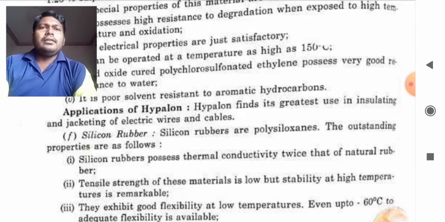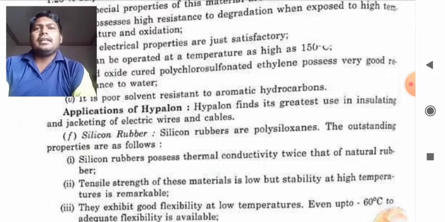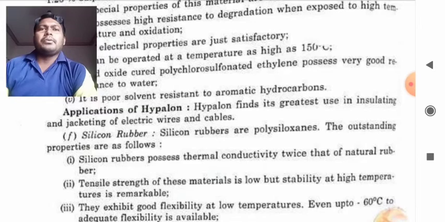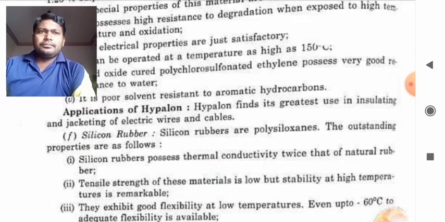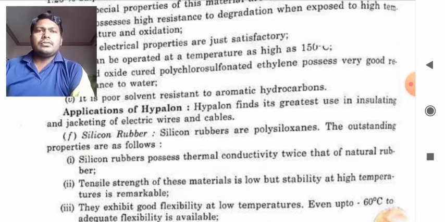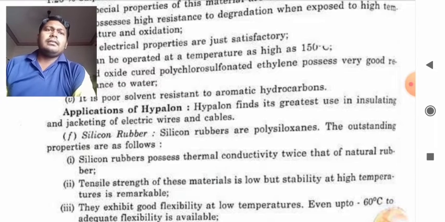Here, silicon rubbers are polysiloxanes. The outstanding properties of them are as follows. Now the silicon rubber, we will read its properties. Silicon rubber possesses thermal conductivity twice that of the natural rubber. So its thermal conductivity is twice that of the natural rubber. So its value is quite high. Now the tensile strength of this material is low, but stability at high temperature is remarkable.